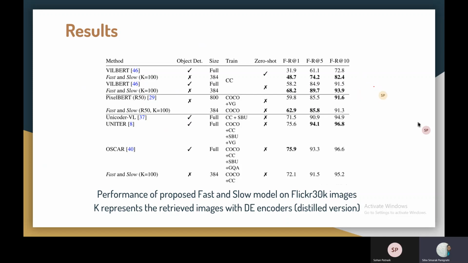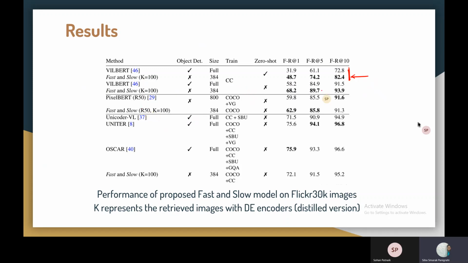This table basically shows the comparison with the state-of-the-art approaches. In these two rows, we see that compared to ViLBERT, their approach with K value equal to 100 shows that the value is higher across all the recalls, like recall 1, 5, and 10. And the dataset they're using is Flickr30K, and they're training the models on CC, which is Conceptual Captions.